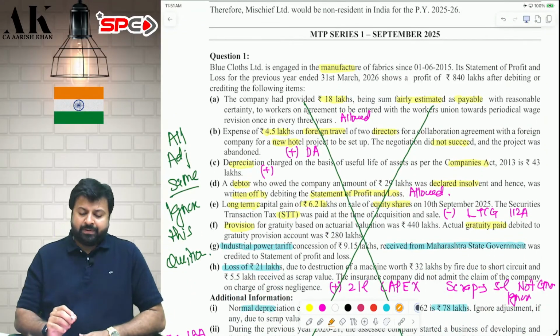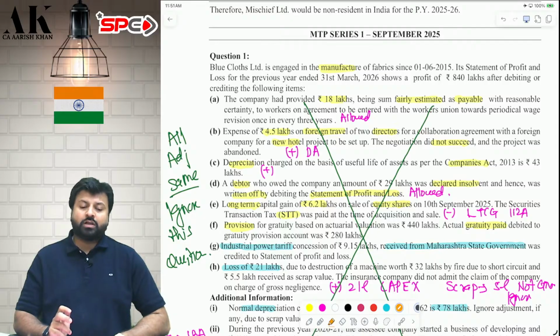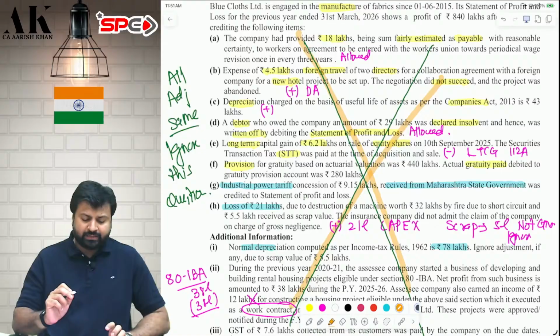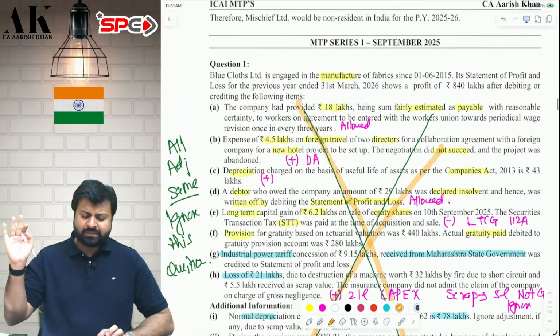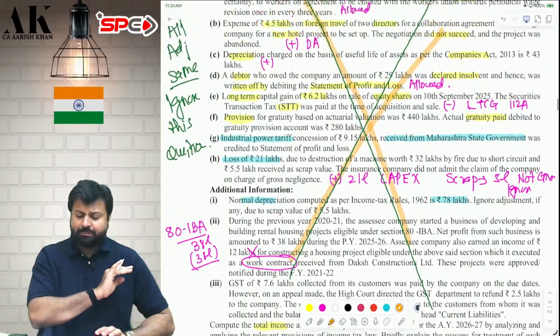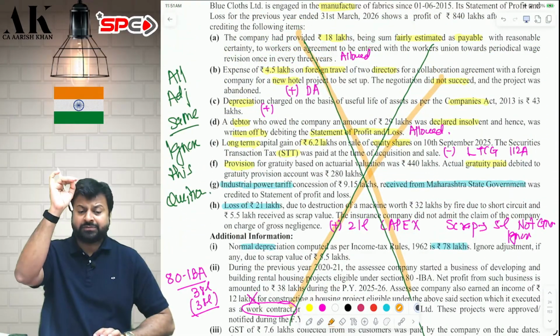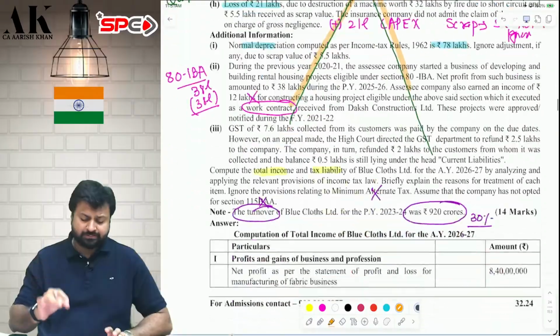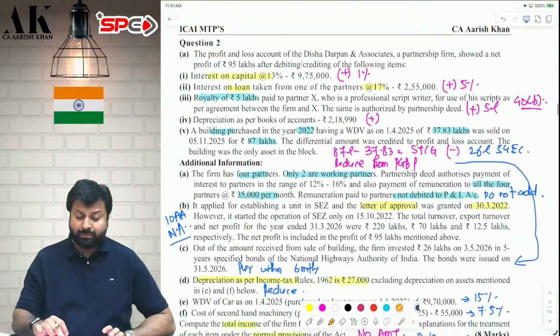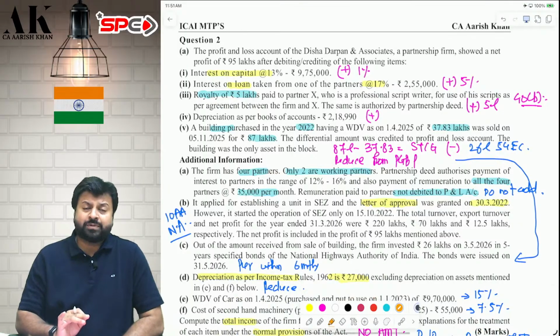Let's move on to the third paper, MTP Series 1, September 2025. Now, the very first question is exactly similar to what we have done earlier. Same. All adjustments are copy-paste. You can go and check all of them. We have done all these adjustments multiple times, not one time. At least 4 to 5 times we have done all these adjustments. I'm not repeating this question once again. It doesn't make sense. Completely ignore it, please. Don't touch this particular question.